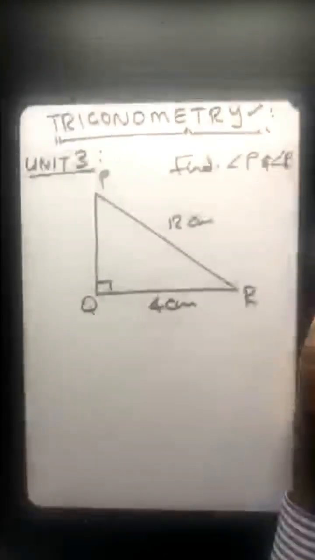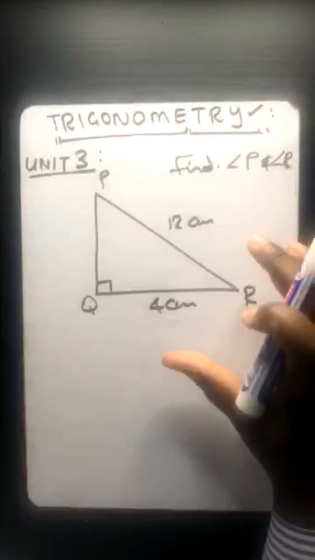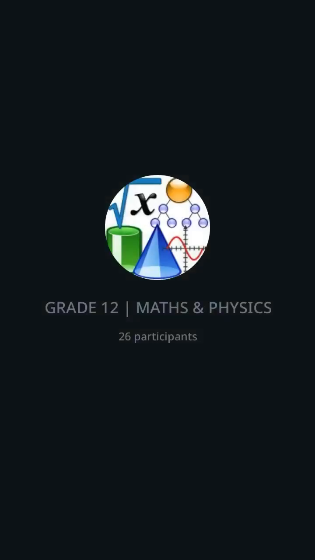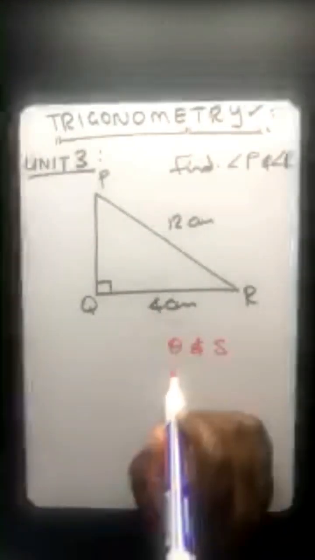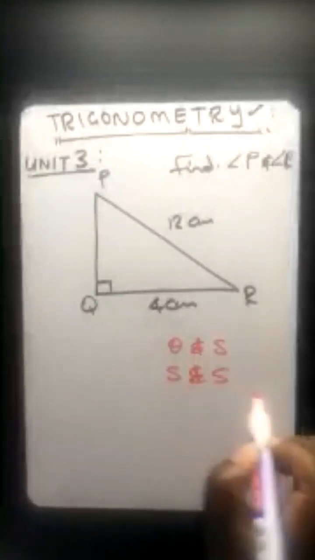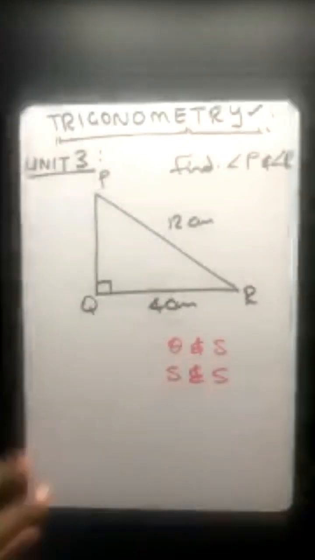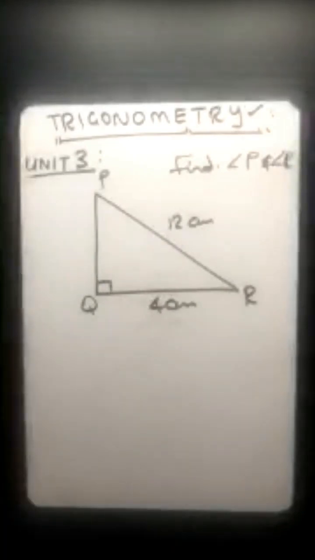So remember, when dealing with a right-angled triangle, you just need only two things to calculate the third thing. It's either you have an angle and a side, or you could also have the sides, just like it's given there. You have a side and also another side. So in short, whatever the examiner could ask, ask yourself, do I have two things? If you do, then you can calculate it.